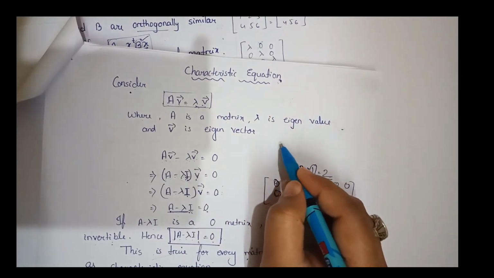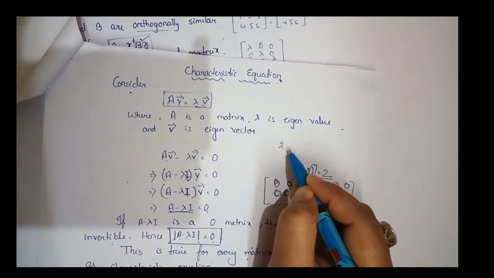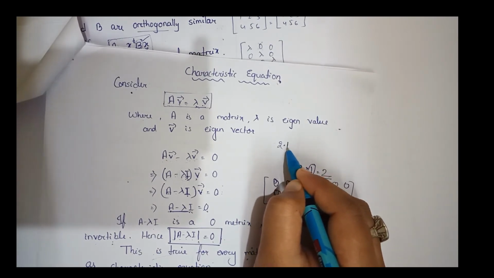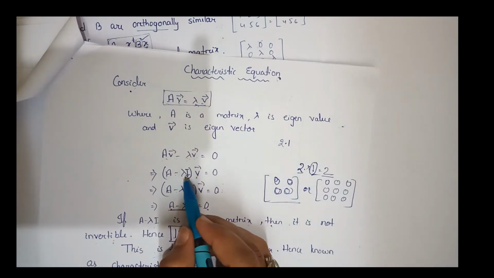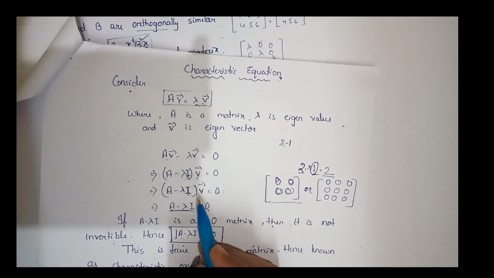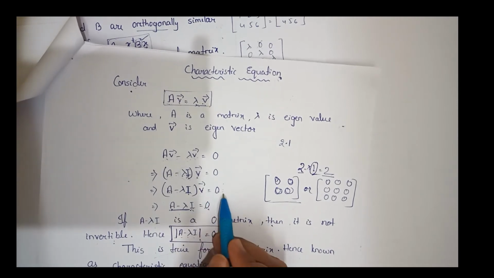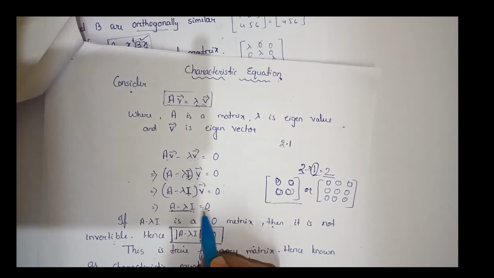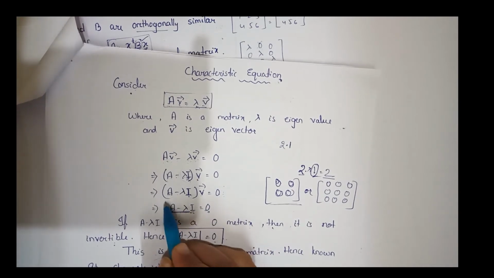I just wrote I. For example, if there is a 2 and nothing is multiplied with it, I multiply by the multiplicative identity 1, just like that. This is the identity matrix. After that, if I shift the v vector to the right-hand side, it will become 0. So (A minus lambda I) v equals 0. This is the equation we got.